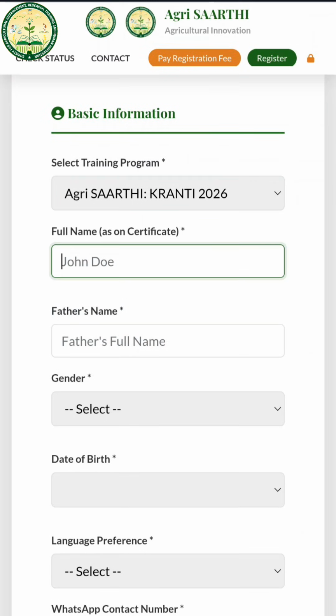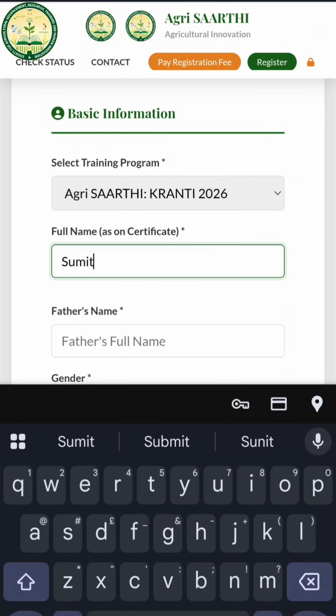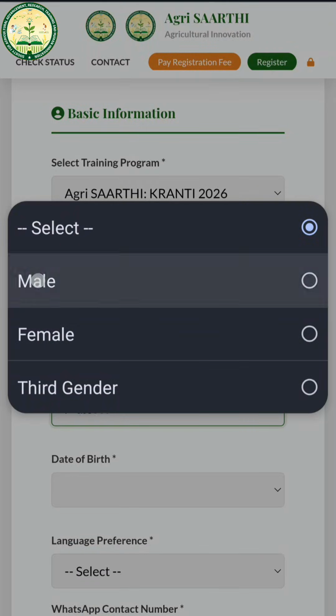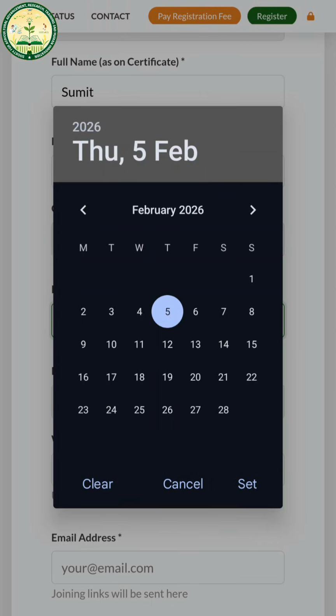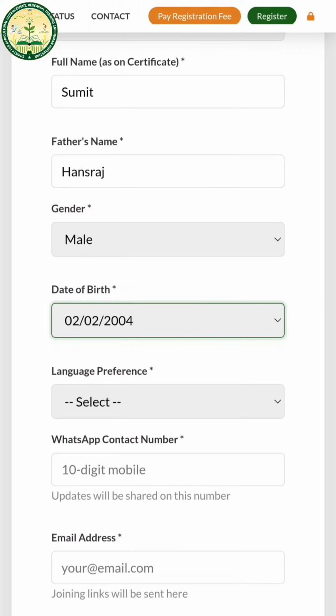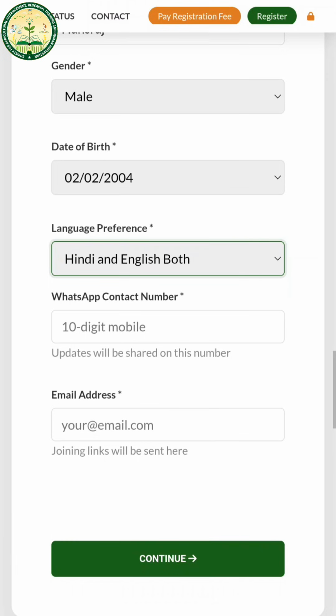Then fill out your name. Like, my name is Sumit, and father's name you have to put over here, the gender male, and you have to put your date of birth. Let me click it first. And then you have a language option, in which language you want to learn, like Hindi, English, and Hindi and English both. So I think most of you will go with Hindi and English both.